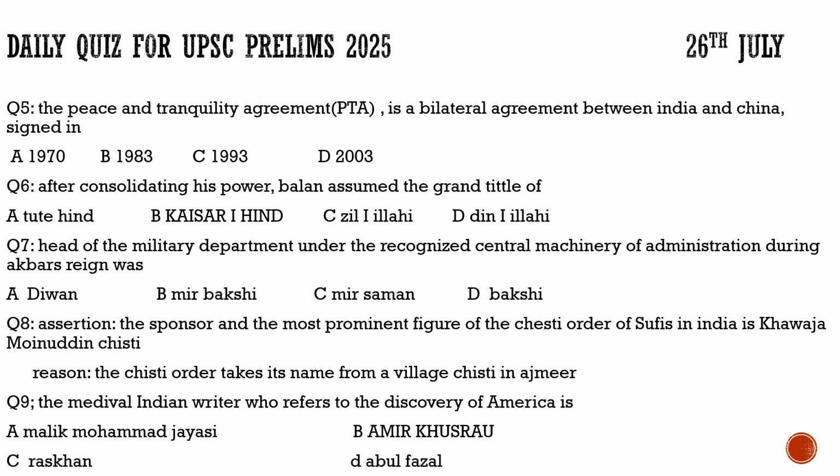So for the question number 8, the correct answer would be only assertion is true, but reason is wrong. Now coming to the question number 9, here the question says, the medieval Indian writer who refers to the discovery of America is. Was he Malik Muhammad Jayasi? No. Was he Amir Khusru? No. Was he Ras Khan? Neither him. He was definitely Abul Fazl. So the correct option for the question number 9 is option D. He was Abul Fazl who refers to the discovery of America.